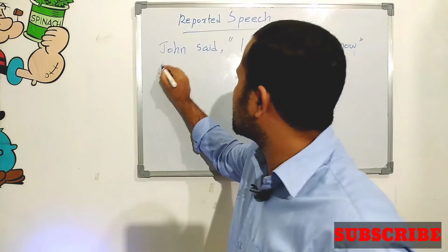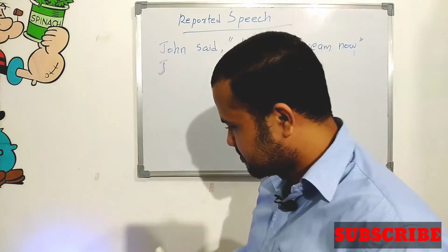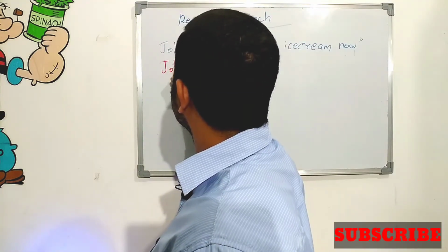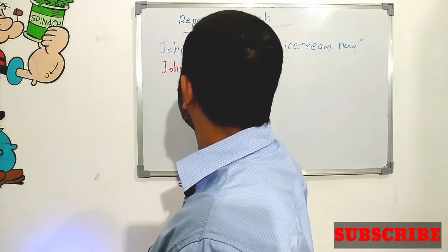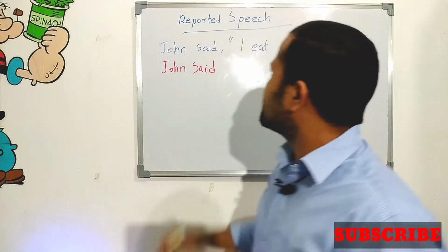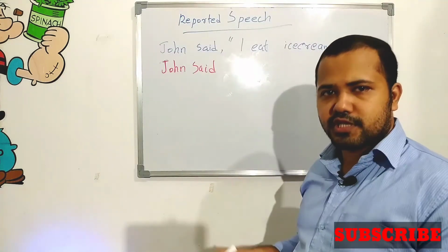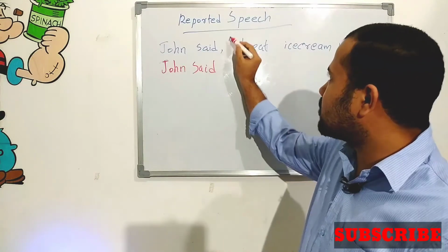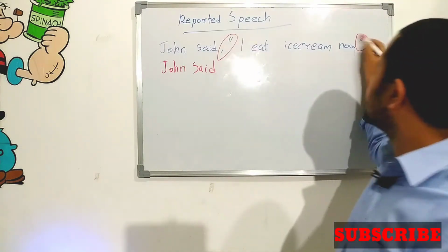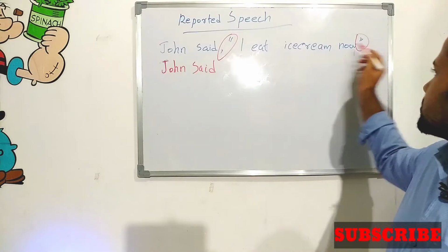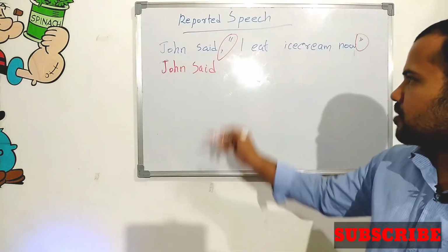First of all, we have to write his name: John said. Then we have to avoid all punctuation marks, the quotation marks, the comma, everything.